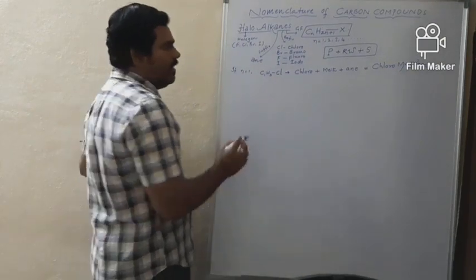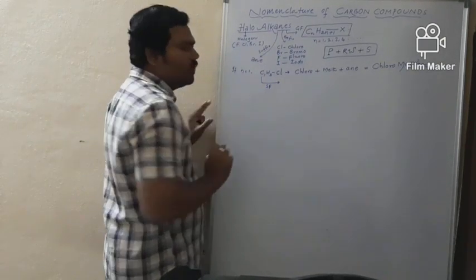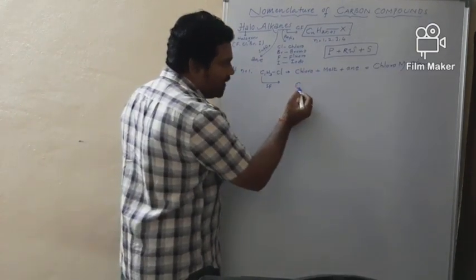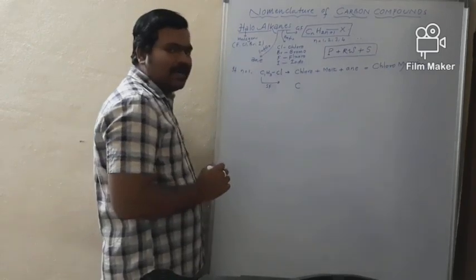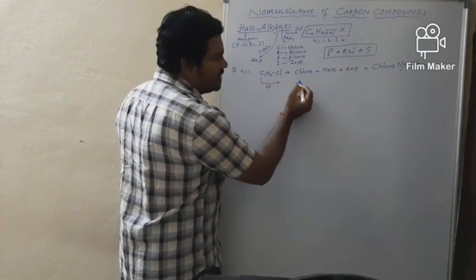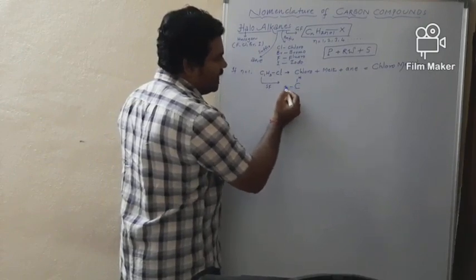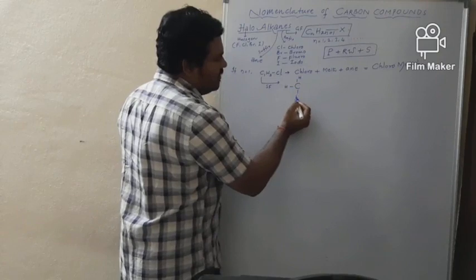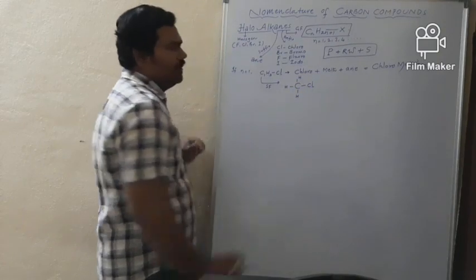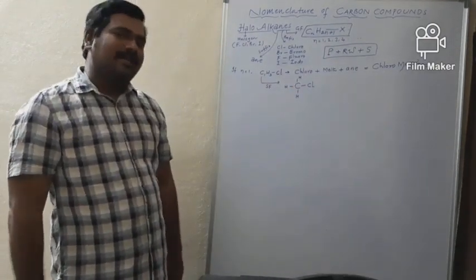Now tell me how to draw the structure for chloromethane. In chloromethane, one carbon is present as the central carbon atom, with 4 valencies. One valency with hydrogen, second with hydrogen, third also with hydrogen, and the fourth with chlorine. So this is the structural formula of chloromethane.